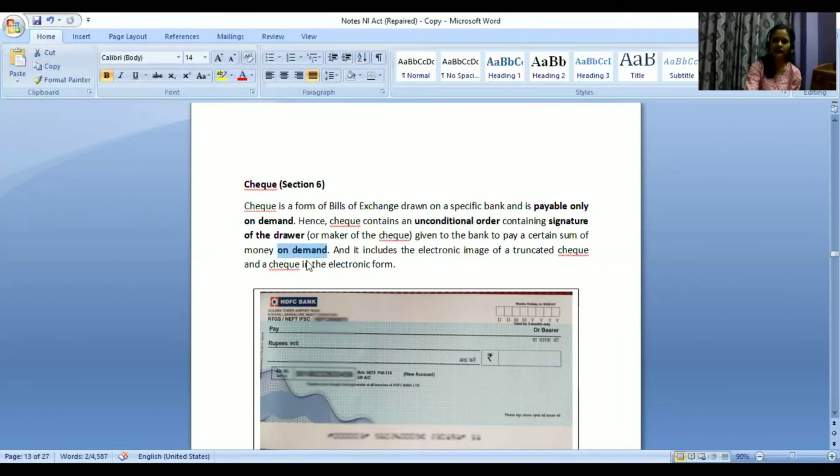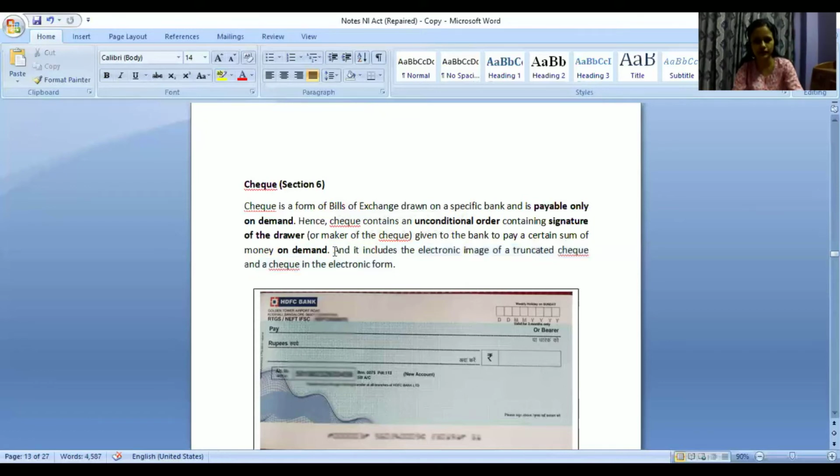He can deposit the check in the bank and then the bank will accordingly clear it and release the payment. So this is an unconditional order given to the bank that if the check is deposited, you need to release the amount. There are no other conditions attached to this particular check. And it includes the electronic image of a truncated check and a check in electronic form. So we will get to these different types of checks in a while. We will discuss what these different types of checks are.